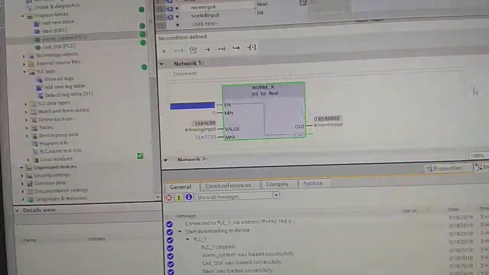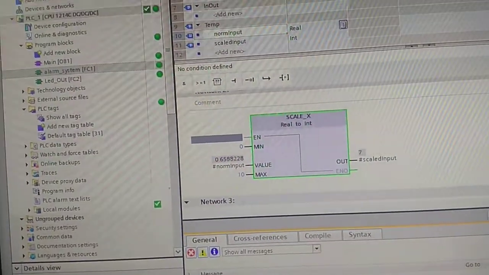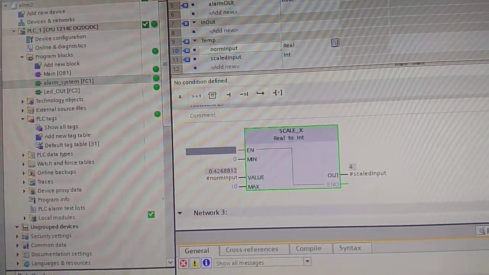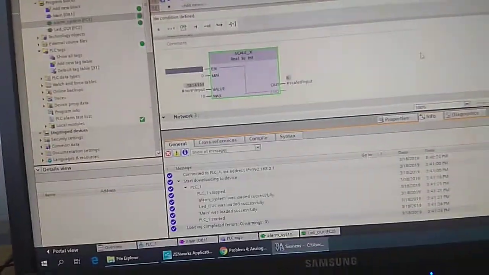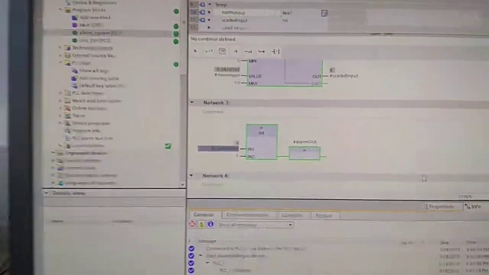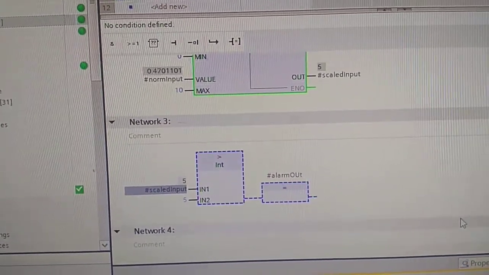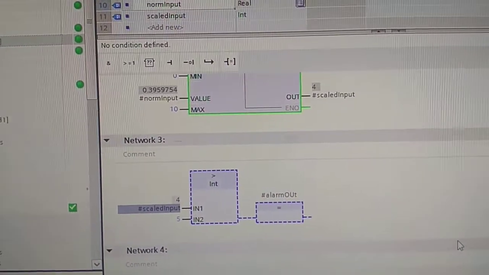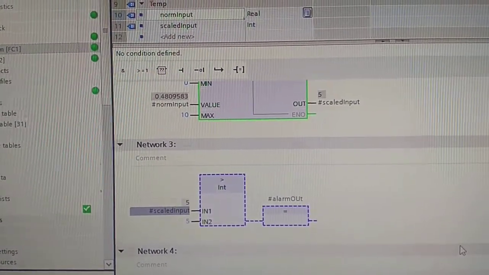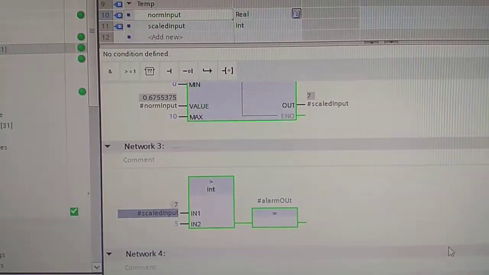If you come down here and look at this, we actually see the scaled output. So 4, 5. Now I'll just expand this so you can actually see the output. That goes off when that value goes below 5. And as soon as I go up to 5, it's still off. But as soon as I go above 5, it goes green, which means it's on. So that's the alarm system.